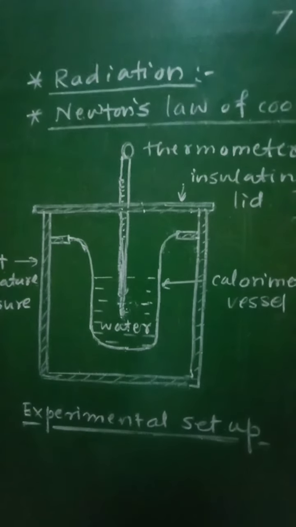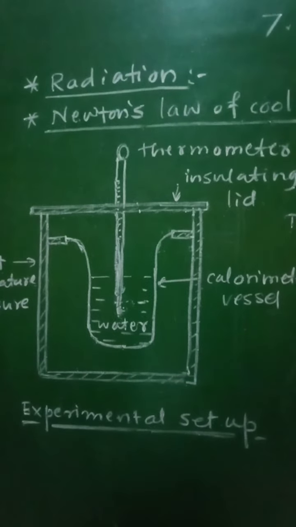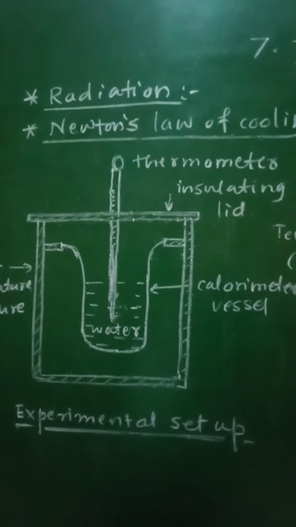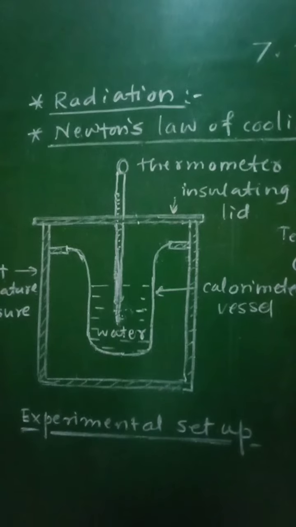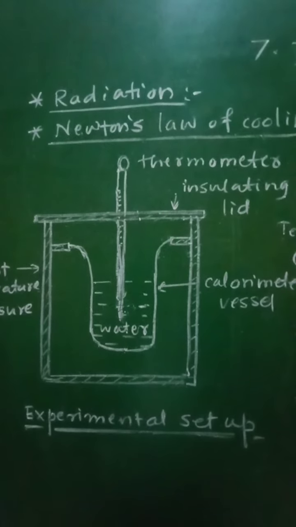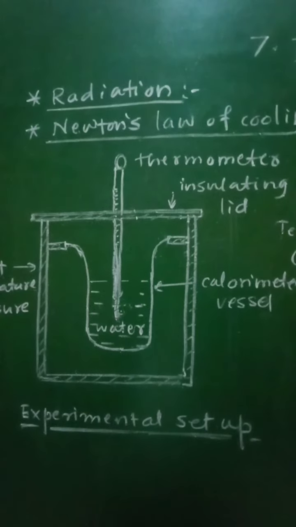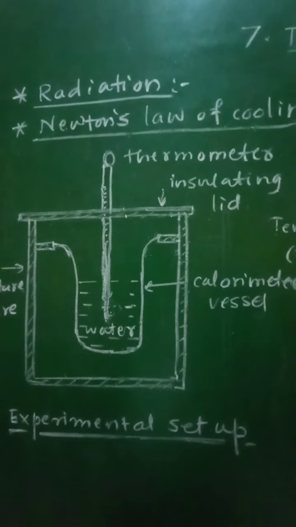So the rate of loss of heat, that is dT by dt, of a body is directly proportional to the difference of temperature, that is T minus T0, of the body and the surroundings, provided that the temperature difference is small.